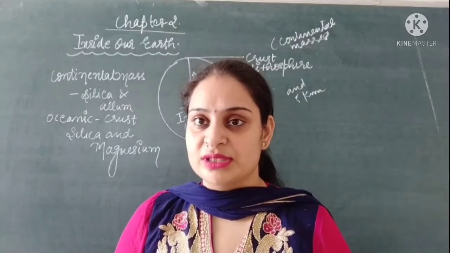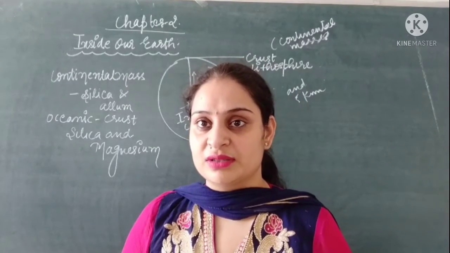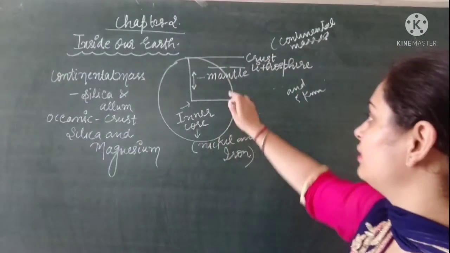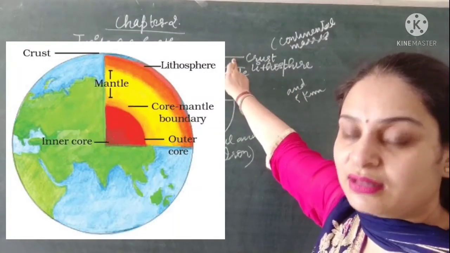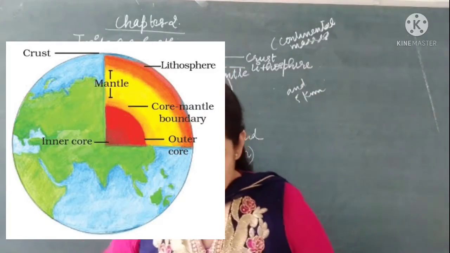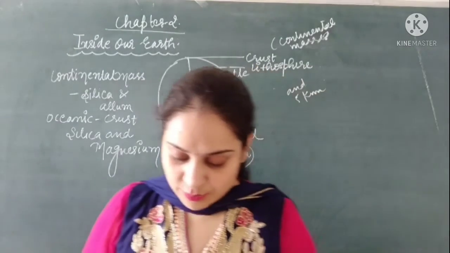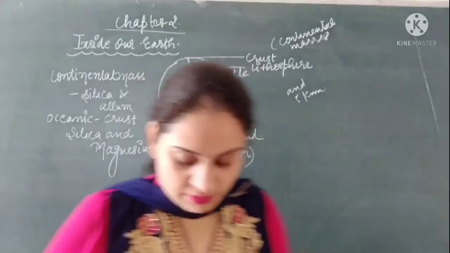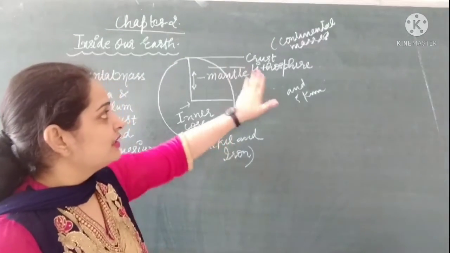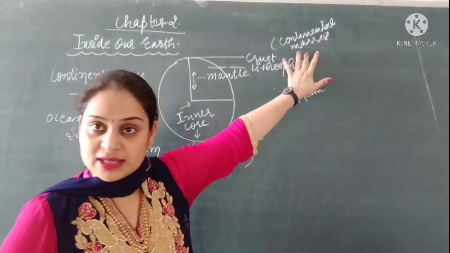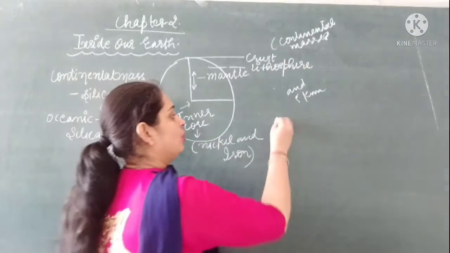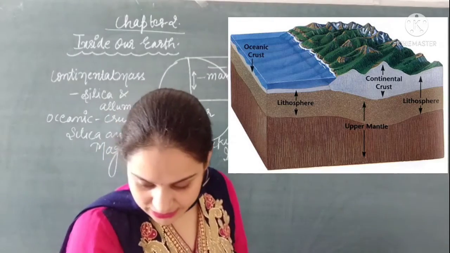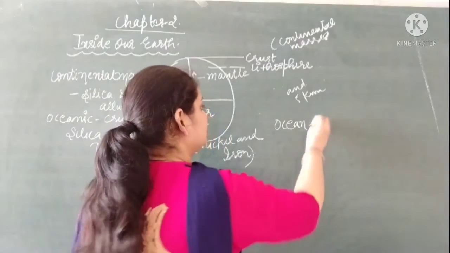Now we are going to discuss the first layer of the earth's surface, which is known as the crust. This surface of the earth is known as the crust, right? This layer is the thinnest layer of the earth. This layer is found on continental masses as well as ocean floors.